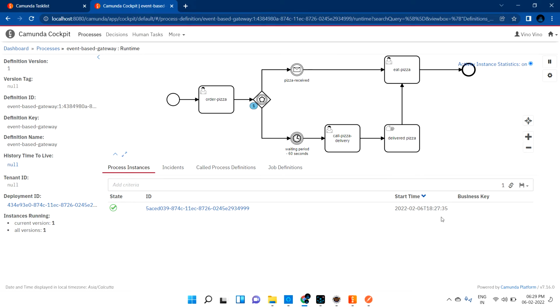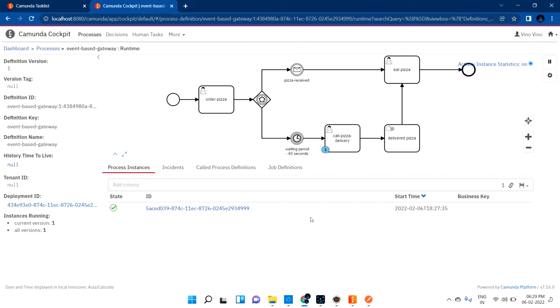Okay, hope the 60 seconds get over. I think so. 10:27. Let's see that. What happened? No process. Okay, so now you can see that, right? After 60 seconds, based on our configuration, it went in this flow.